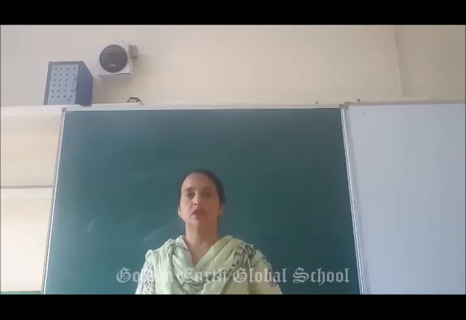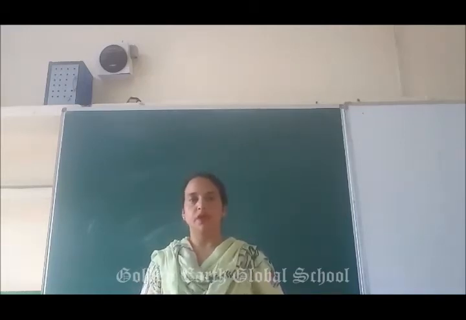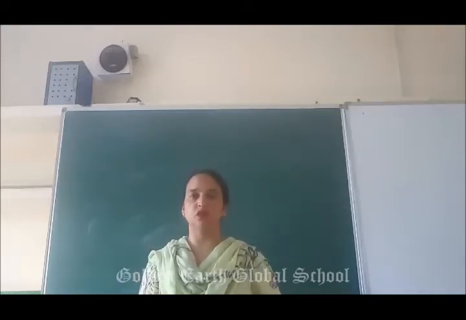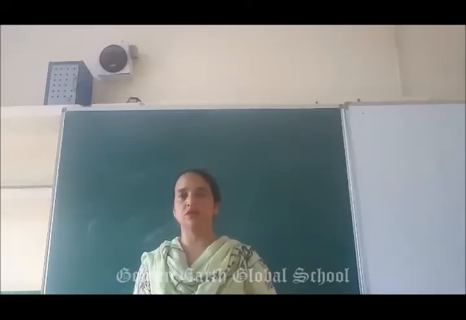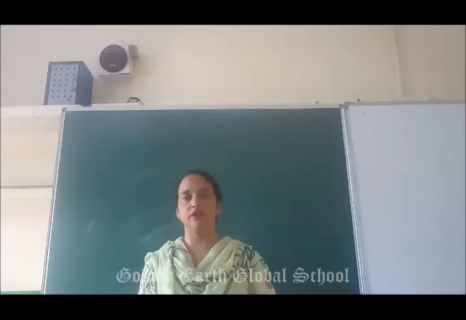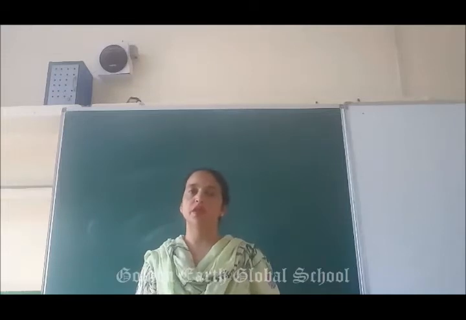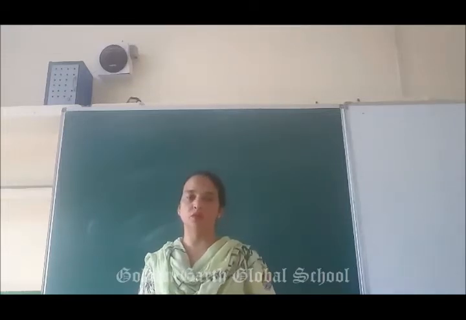So today's topic is on landforms, the major landforms of the earth. Today we will read the major landforms of the earth, chapter number 6. It is from your geography book.